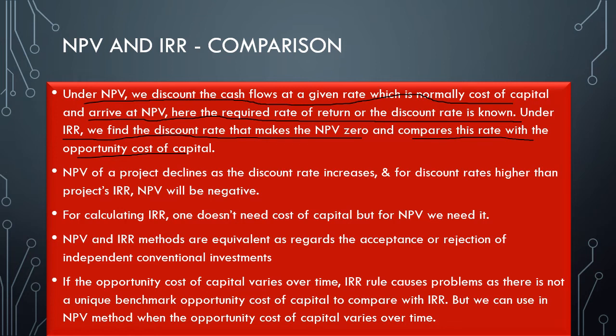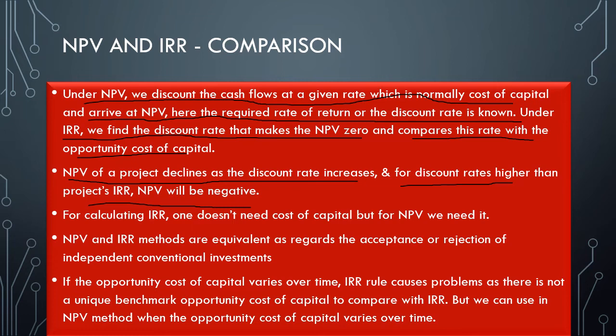Next, the NPV of a project declines as the discount rate increases, which I have explained earlier: if the discount rate increases, we have to give more returns to the investors as interest, so you will have less money for the project. For discount rates higher than the project's IRR, NPV will be negative.